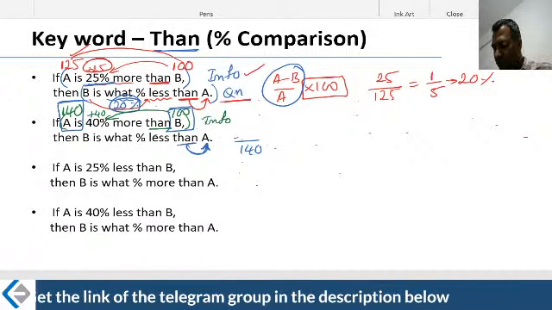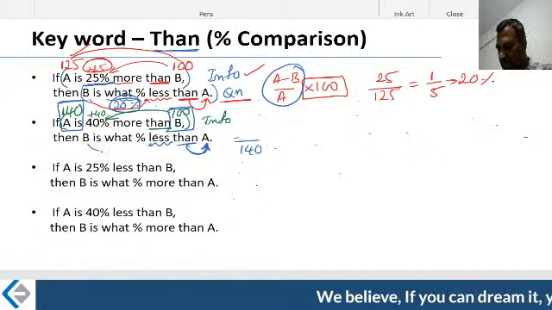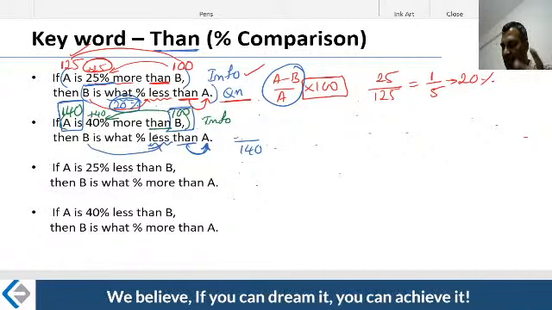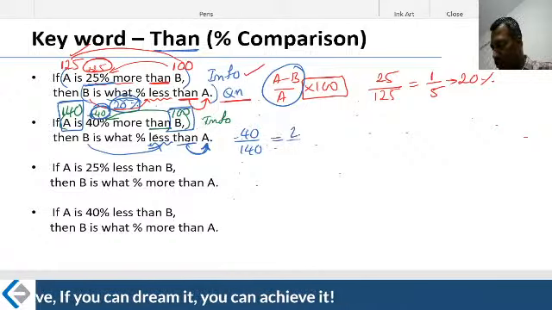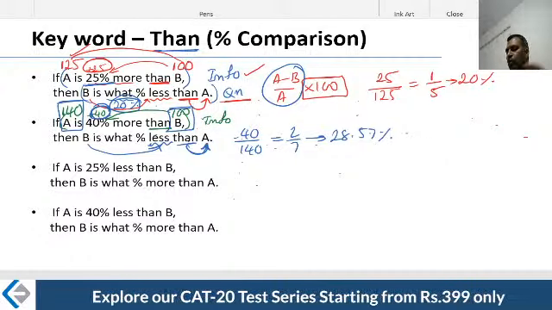What is the dummy value of A? 140. Okay, what should I write? Less, not more. B is how much less? That is what I need to write. Therefore, how much less? It is 40 less, 140 minus 100. Technically, fraction form is 2 by 7. Percentage form is 28.57. Simple one.